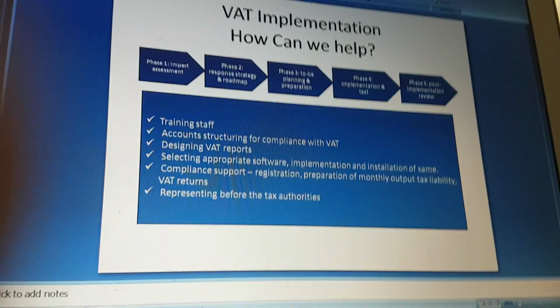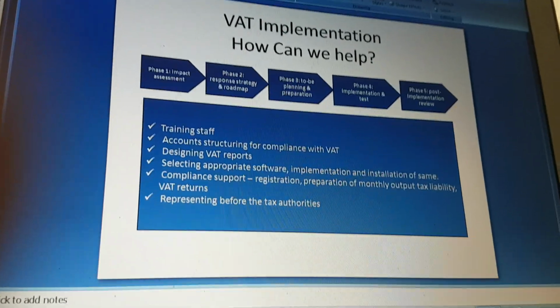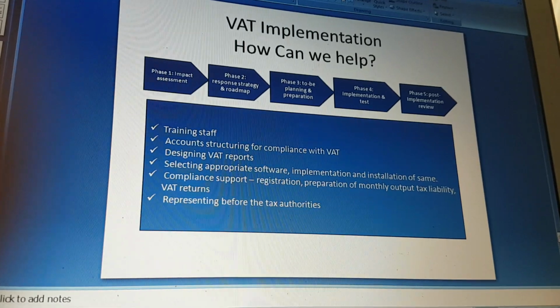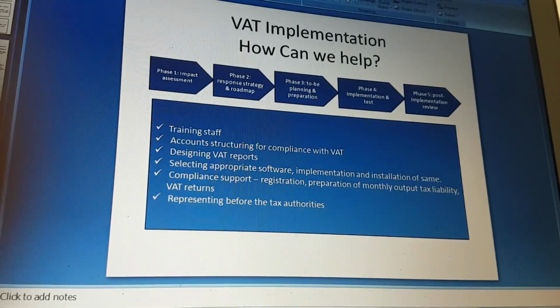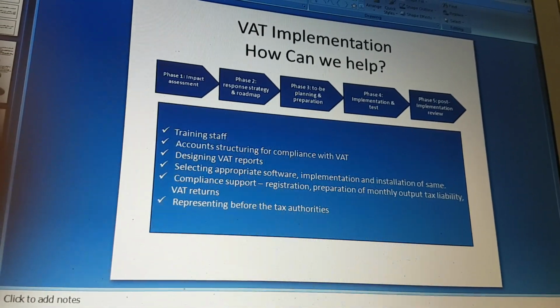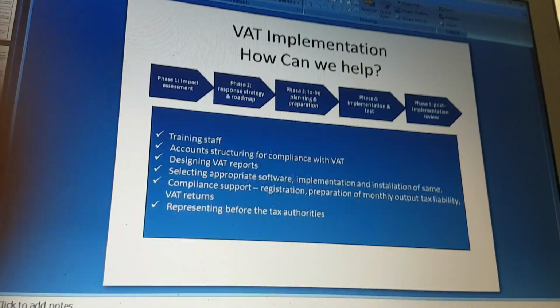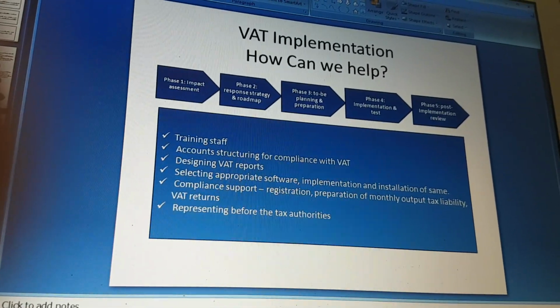VAT implementation: how can we help you in it? Phase 1 is impact assessment. Phase 2, response strategy and roadmap. Phase 3, planning and preparation. Phase 4, implementation and test. Phase 5, post implementation review.